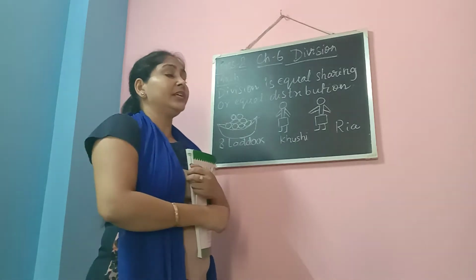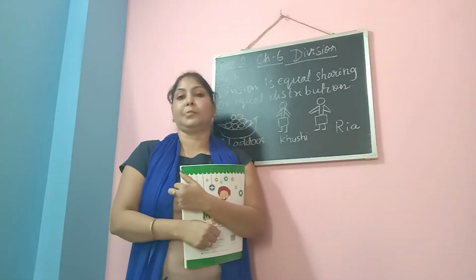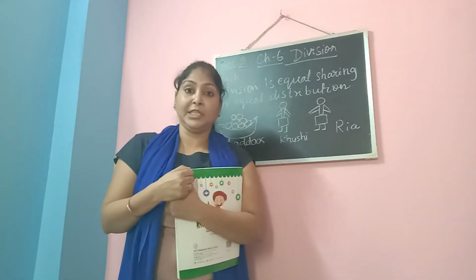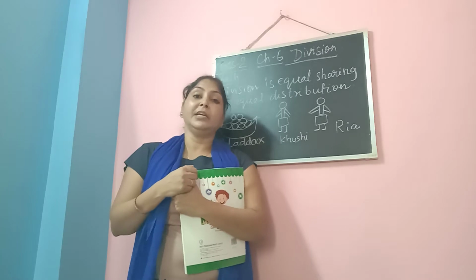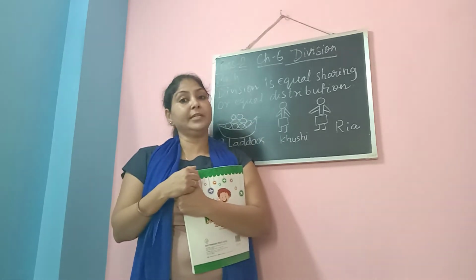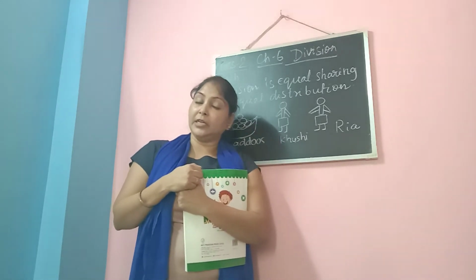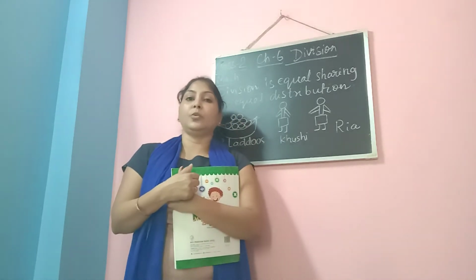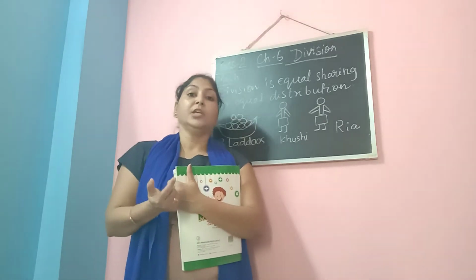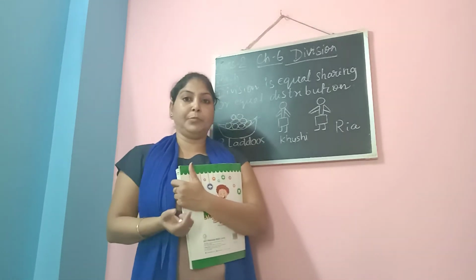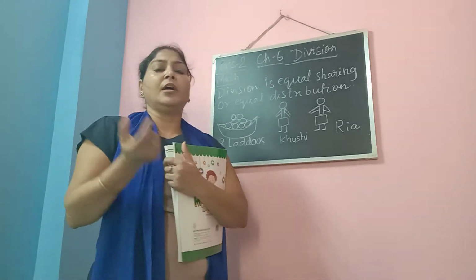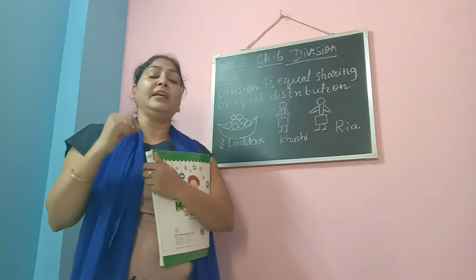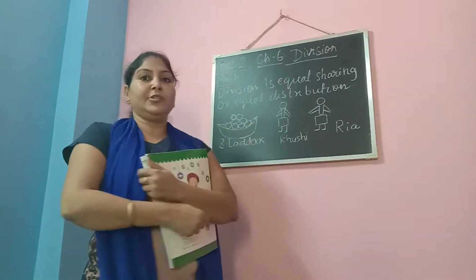Now, division is also known as repeated subtraction. In the previous class, when you learned the multiplication chapter, we learned that multiplication is also known as repeated addition. In this class we are learning division, and division is known as repeated subtraction. So this concept I will explain to you with an example. Before that, let me explain what exactly division is. What do we understand by division? With an example we will try to understand.